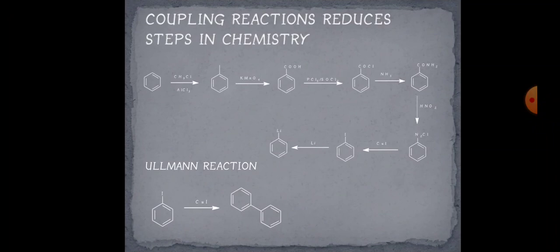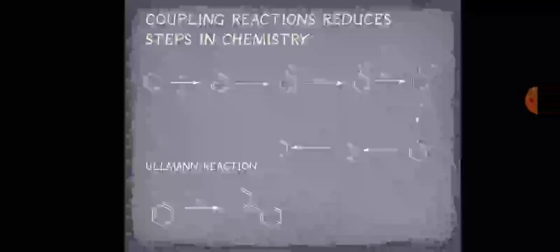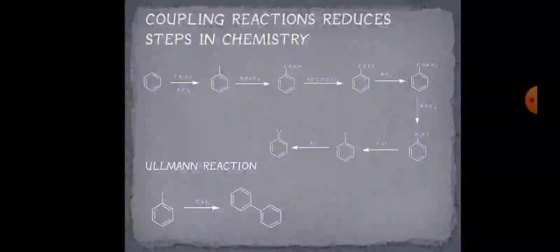Coupling reactions reduce steps in chemistry. If you look, there are 8 to 9 steps involved in these reactions. So we will discuss step by step in this slide. First of all, benzene is treated with CH3Cl in the presence of aluminum chloride, so we get toluene. Further, toluene is treated with KMnO4, so it is converted to carboxylic acid. Further, this carboxylic acid is treated with thionyl chloride or PCl5, and it is converted to acid chloride.